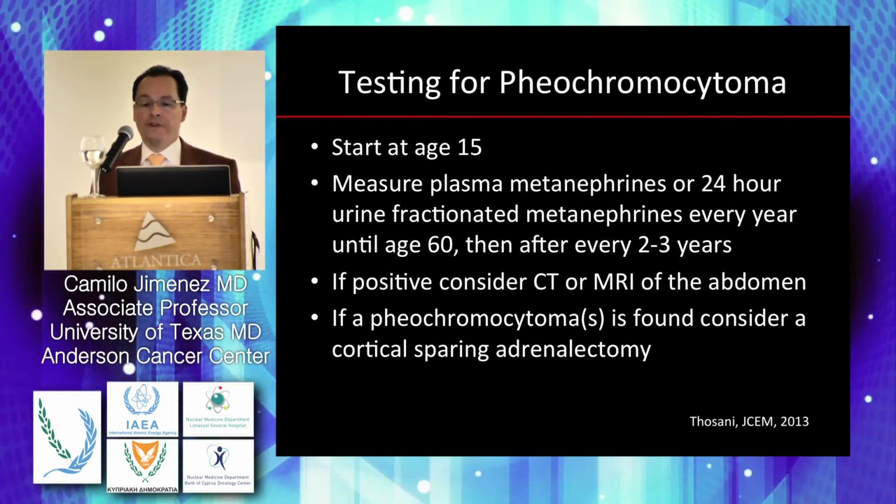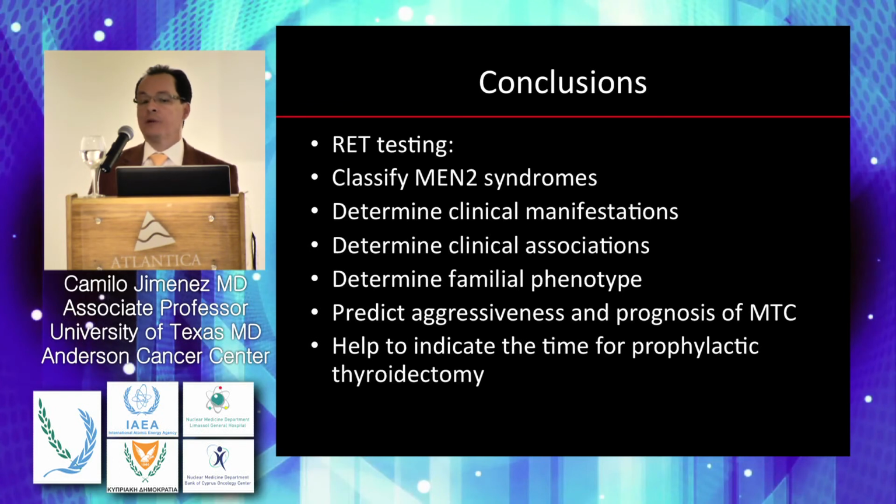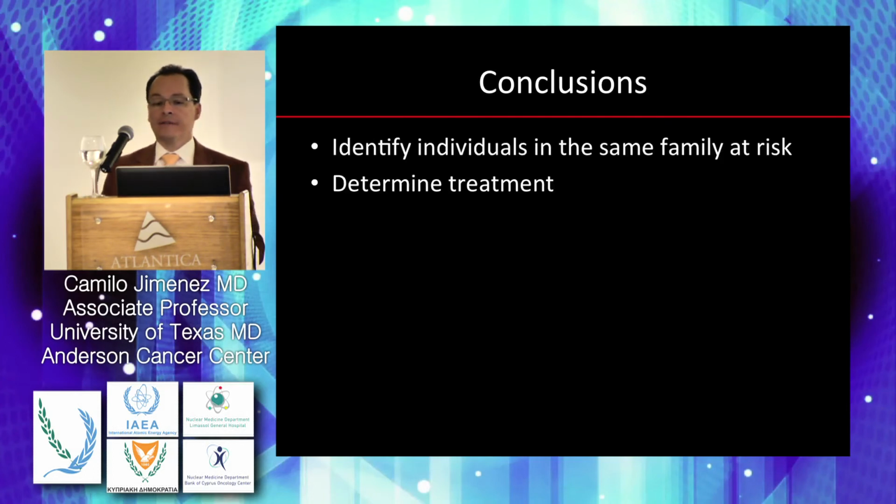So with this, I'm going to finalize this conclusion, and in that sense, I recovered the 20 minutes that we have occupied from the previous lectures. So what are the conclusions of this? And this is to close this area. RET testing is very important because it allows us to classify MEN2 syndromes. It may determine clinical manifestations, clinical associations, a familial phenotype. It predicts aggressiveness and prognosis of medullary thyroid carcinoma. It helps to indicate the time of a prophylactic thyroidectomy, and identify individuals in the same family at risk.